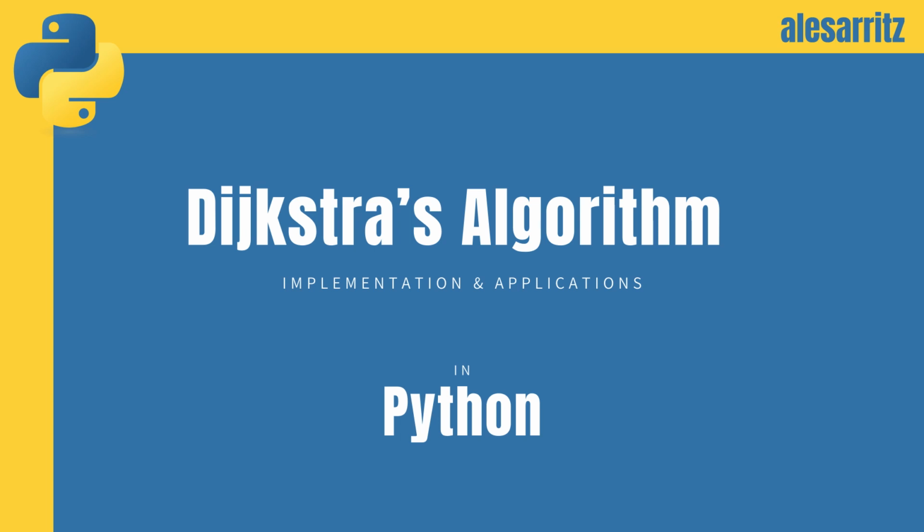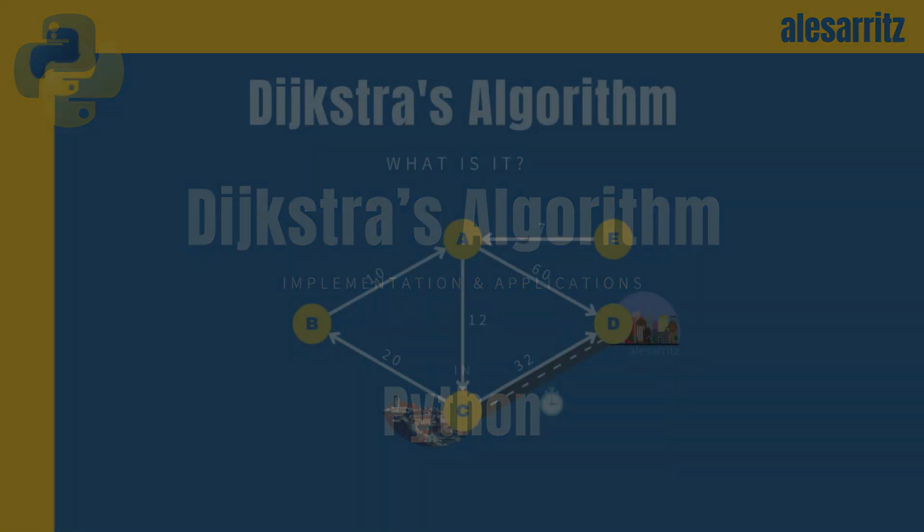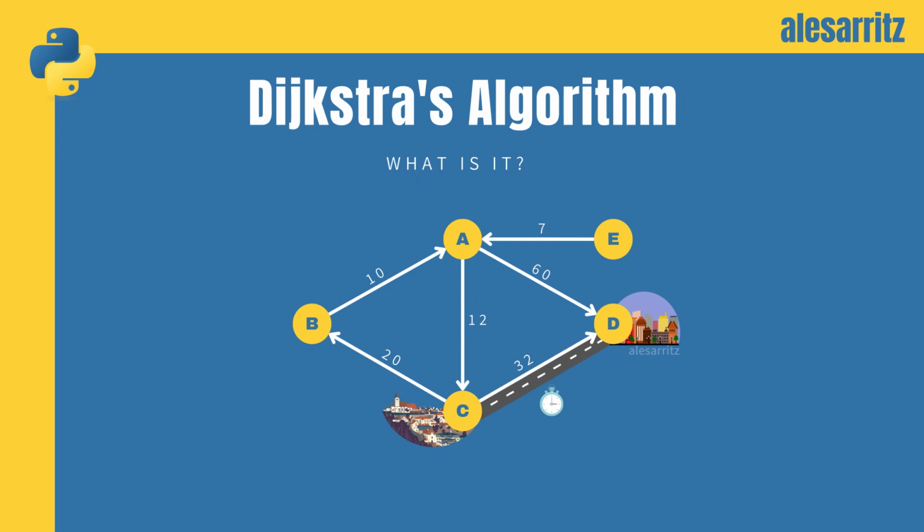My name is Alessia and today we'll talk about the implementation and applications of Dijkstra's algorithm. Let's take this weighted graph and imagine that vertices represent cities, edges represent roads, and weights represent the travel time. In this case, we could ask ourselves, what's the shortest path from my current location to another point? Dijkstra's algorithm will solve our problem.